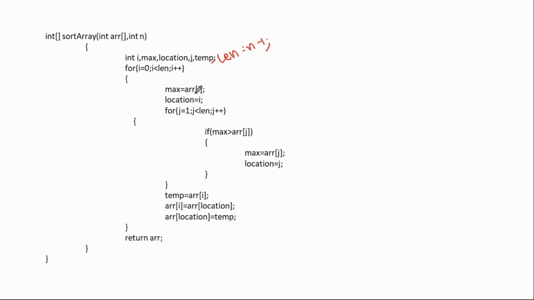Then, as it is, we are finding the max element, checking the max at that location. What correction do I have to do here? Change it to less than. The rest is the same. Only two corrections. We need to fix the length, and we need to change the comparison, because this code is going to arrange the elements in sorted order but increasing order. But what you should write now is decreasing order. That's why just change one symbol here. Very simple, right? Very easy to do.